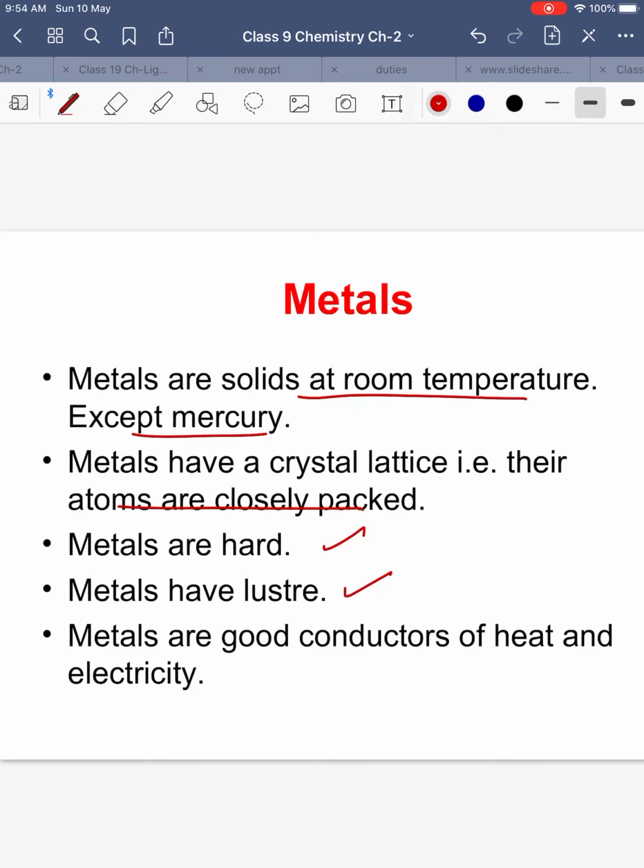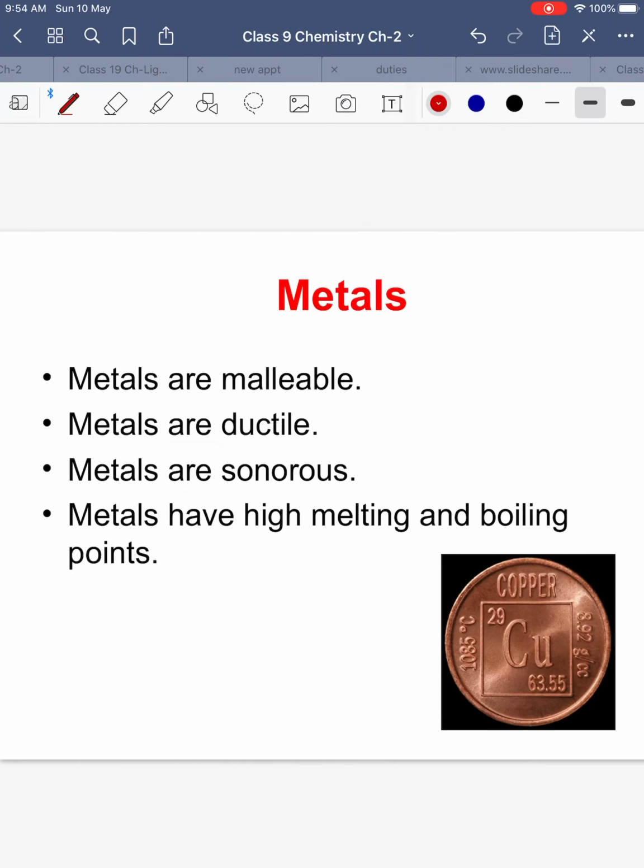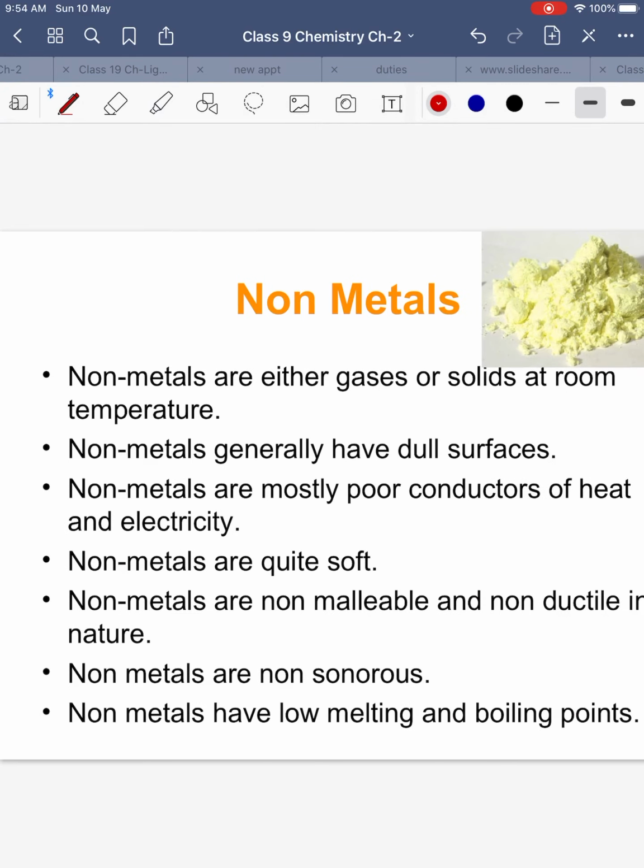They are hard, lustrous, that is they are shiny. Also they are sonorous, they produce ringing sound, and they are good conductors of heat and electricity. Okay, metals, they are malleable and ductile. They can be beaten into sheets and they can be drawn into wires easily. They are sonorous, as I told you, they produce ringing sound, and they have high melting and boiling points.